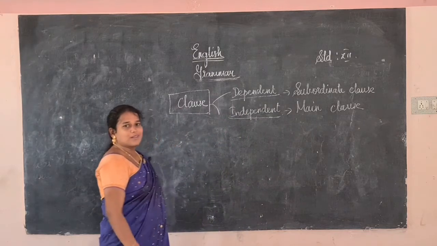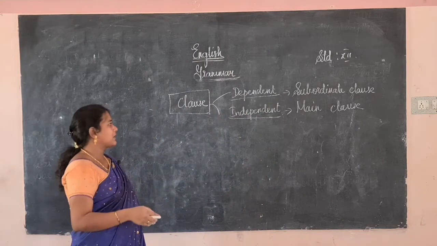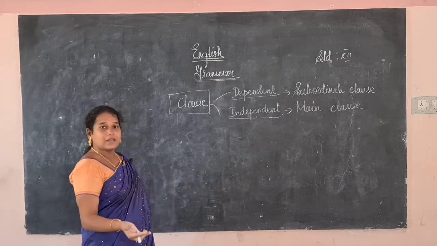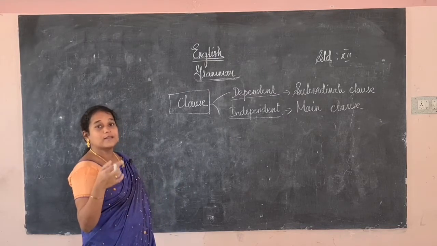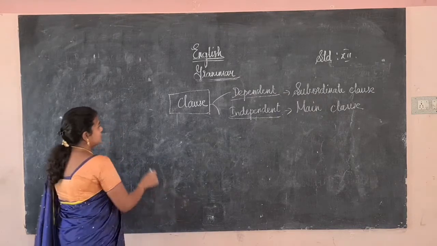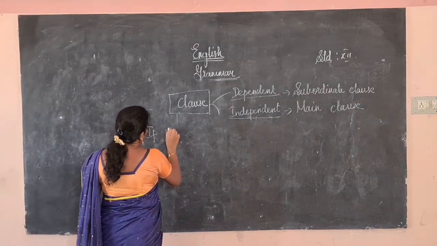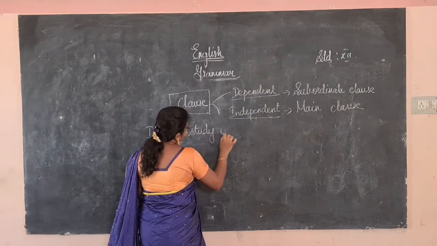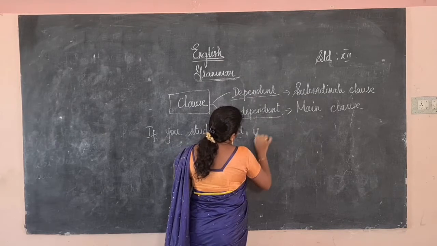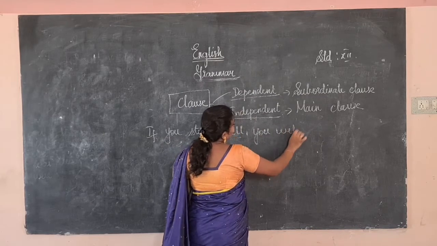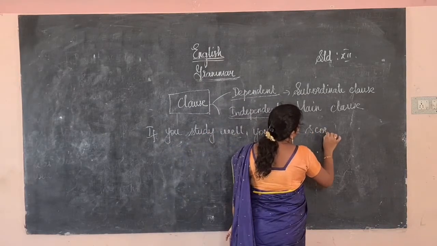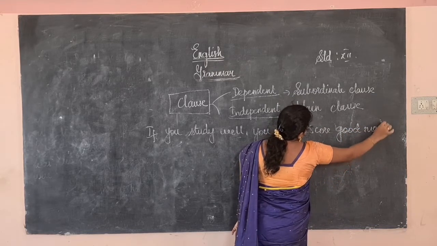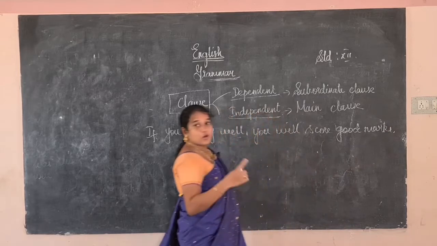So what is the difference between the independent and the dependent clause? The subordinate clause needs some other clause, the main clause, to convert it into a meaningful sentence. Okay, for example: if you study well, you will score good marks. If you study well, you will score good marks.